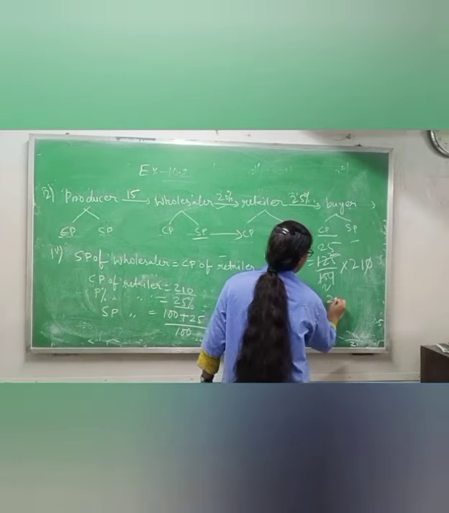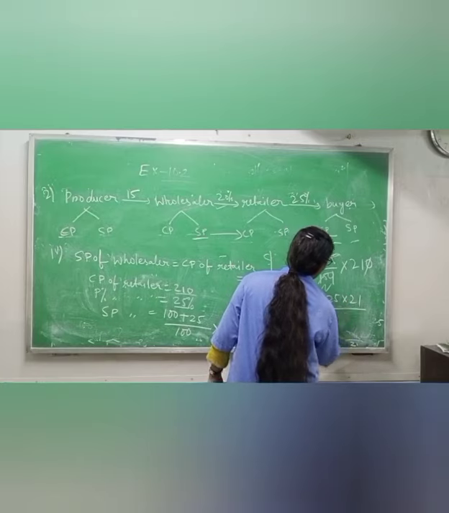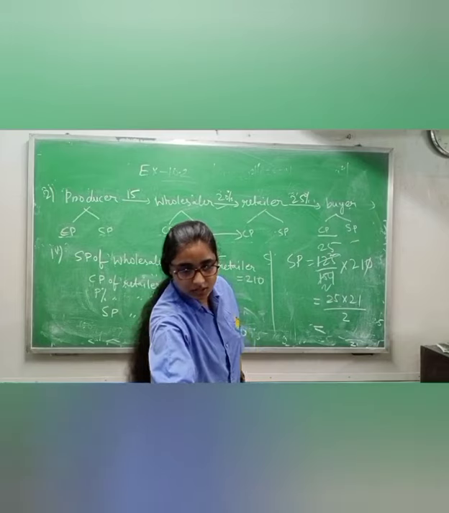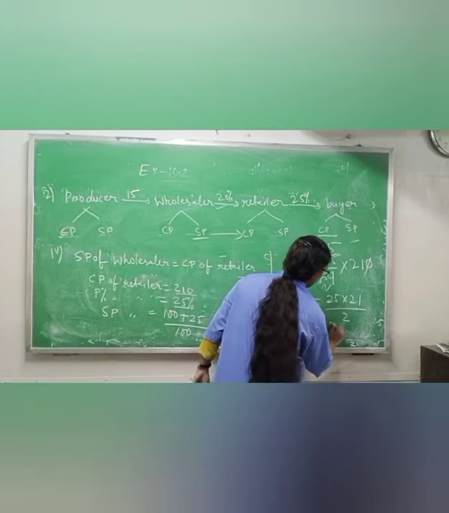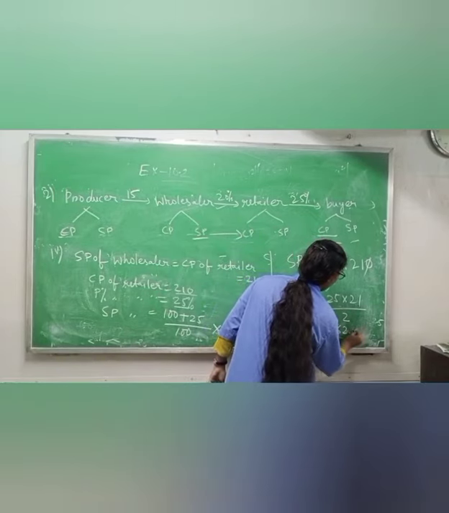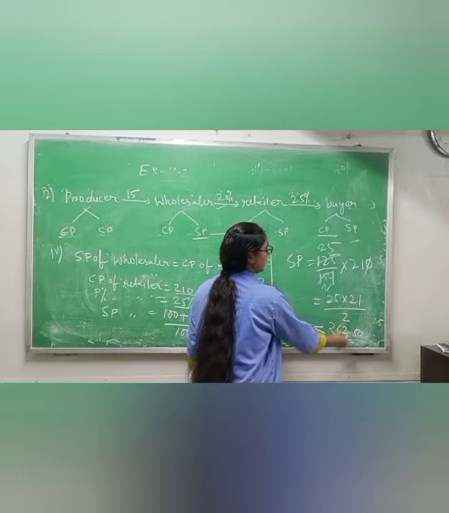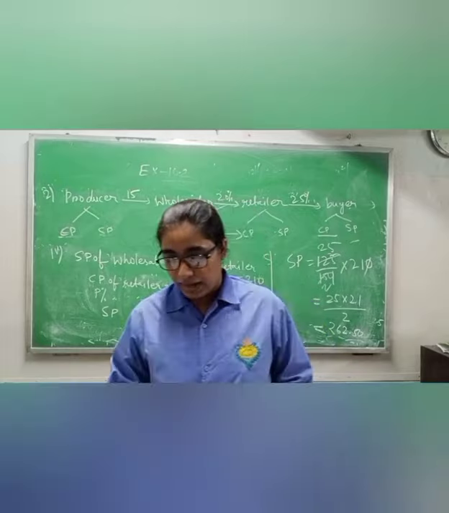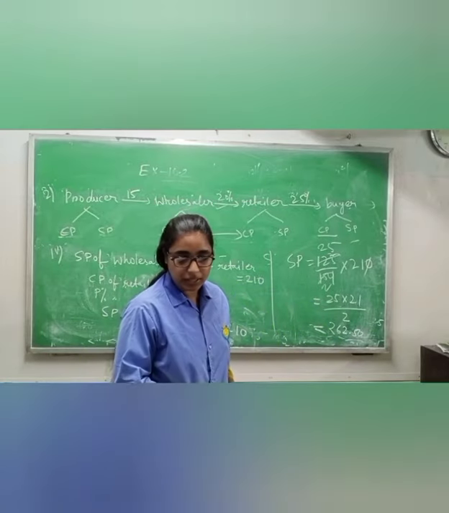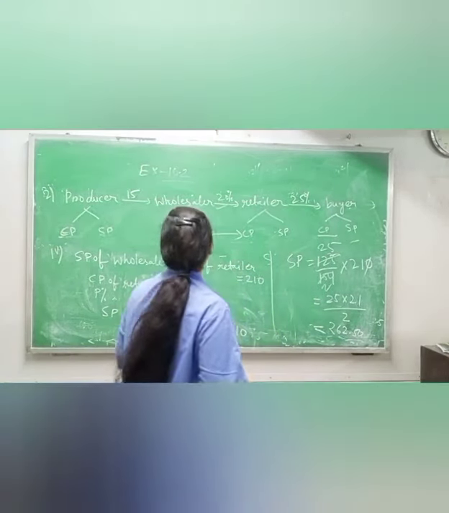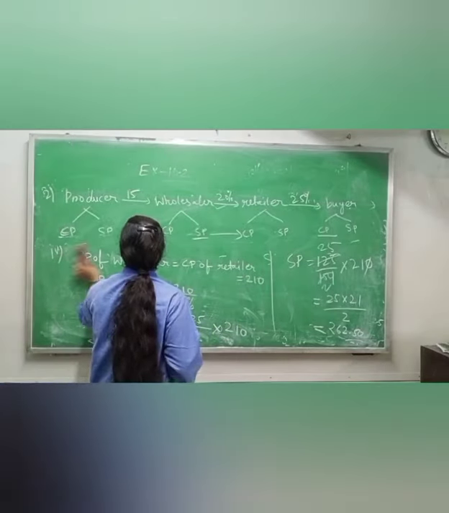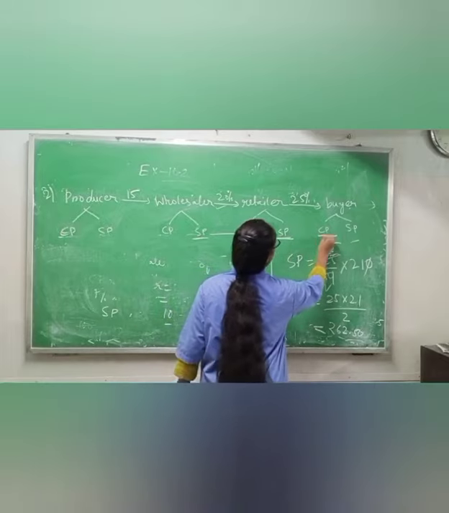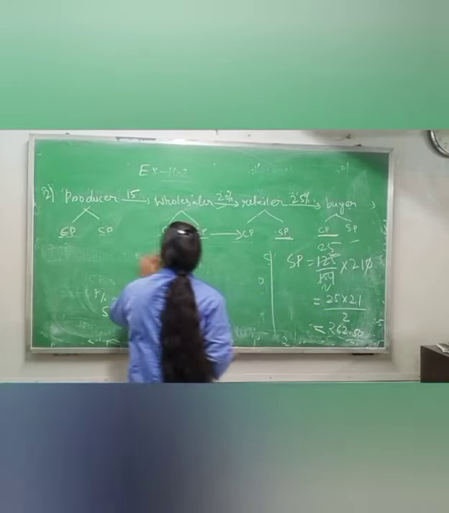When you multiply 25 into 21 divided by 2, you will get your answer as rupees 262.50. Please multiply this one, divide by 2. You will get 262.50. This is nothing but selling price of retailer, and you know that selling price of retailer will be equal to cost price of buyer.